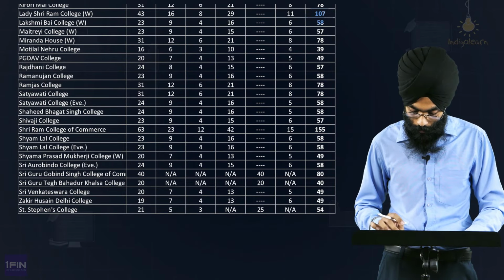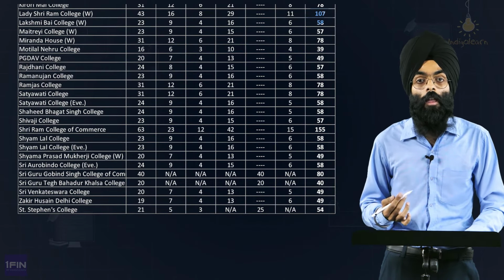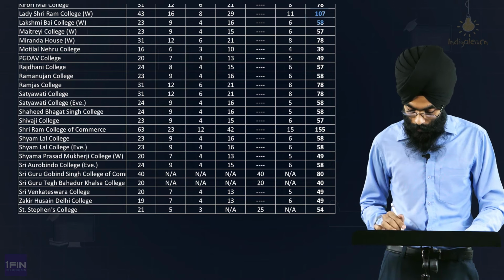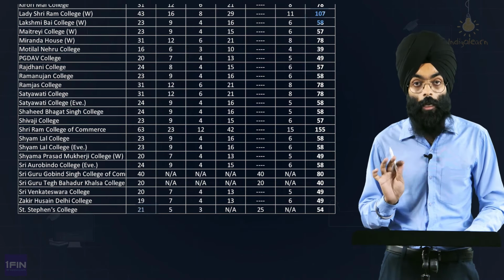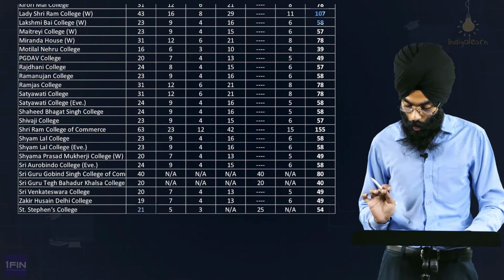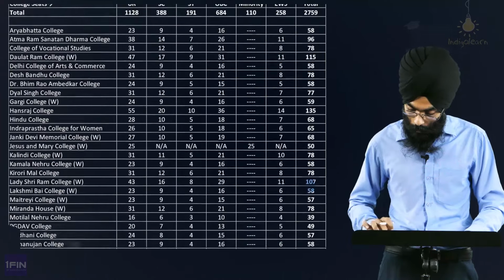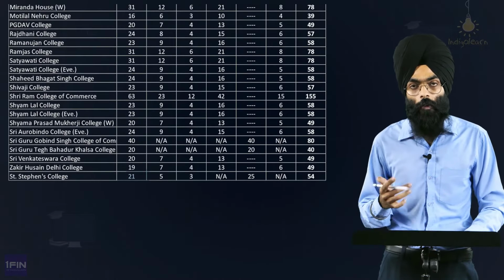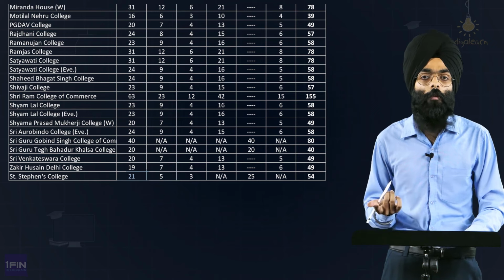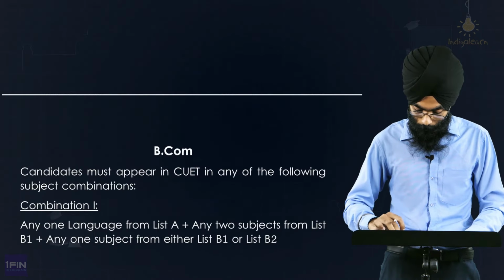St. Stephen's, as you would know by now, they have a minority quota. So for unreserved, it's a 21 seat count, entirely based on your CUET score. For minority, yes, for minority they have a 25 seat count. For this, they'll give a weightage of 85% to CUET and 15% to the interview.